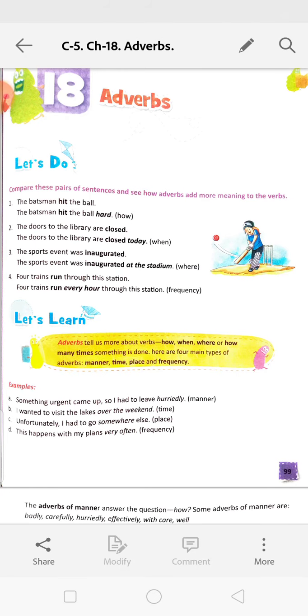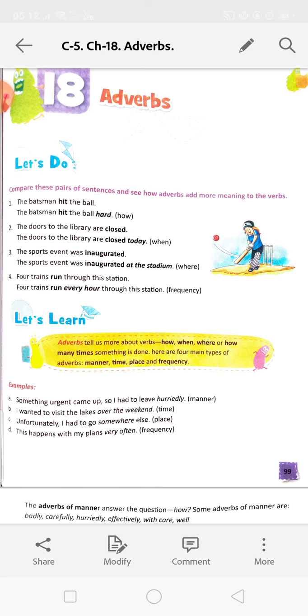Today we are starting chapter 18, Adverbs. Adverbs tell us more about verbs. Adverbs are words that will tell us more about verbs. That means how the work is done, when the work is done, where it is done, and how many times it is done.